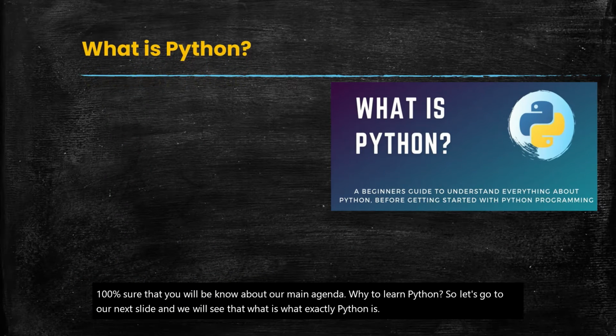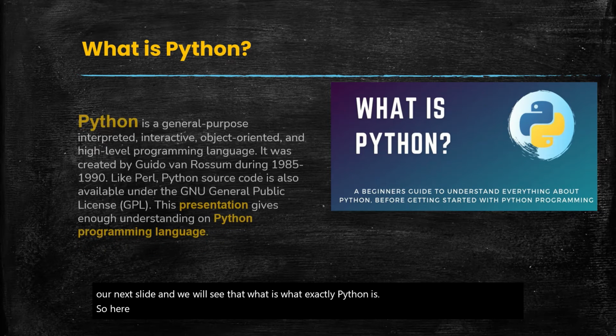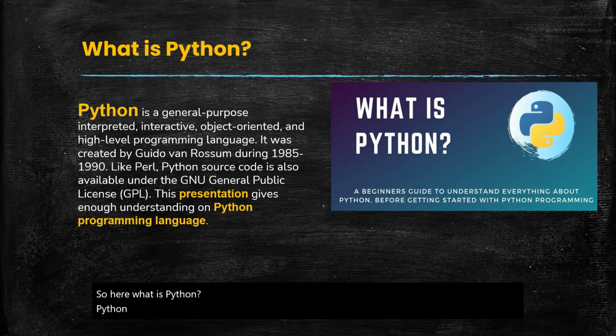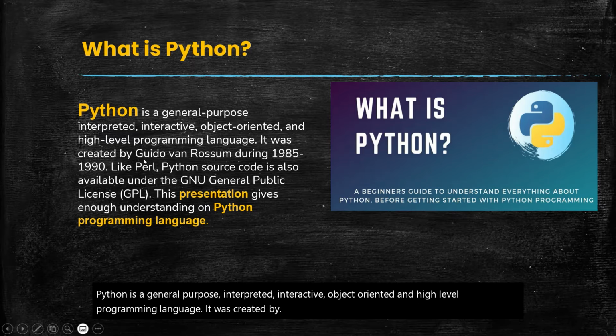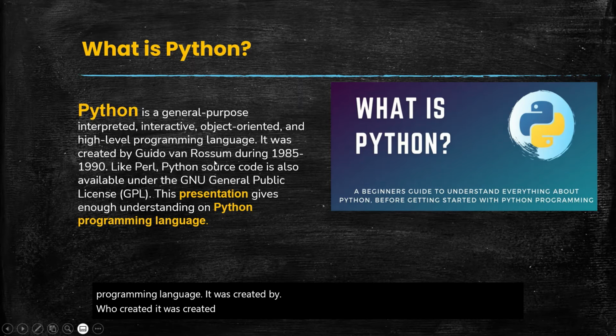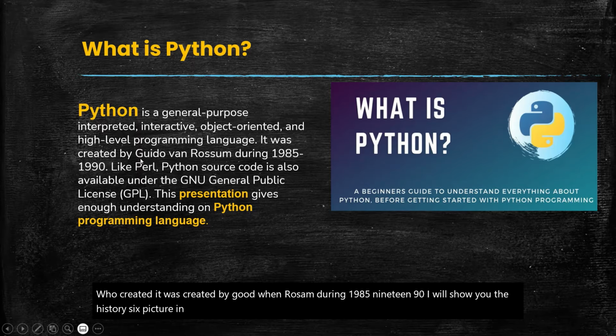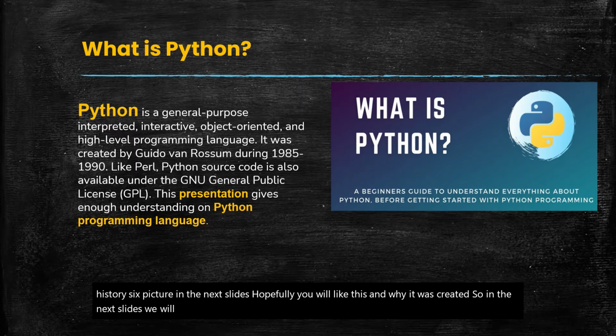So here, what is Python? Python is a general-purpose, interactive, object-oriented, and high-level programming language. It was created by who created this? It was created by Guido van Rossum during 1985-1990. I will show you his picture in the next slides. Hopefully, you will like this. And why it was created. In the next slides we will know about why he created Python and what was the logic or what is the background of this Python.